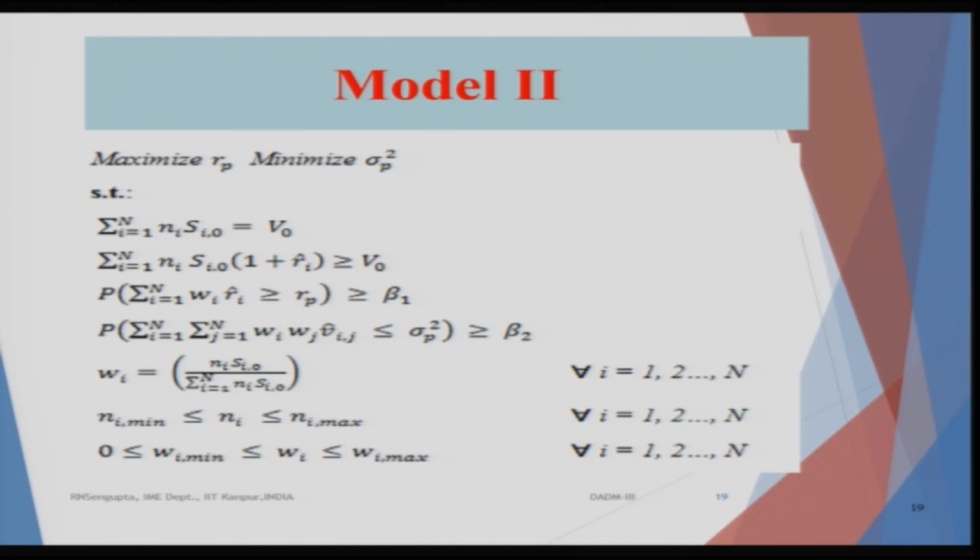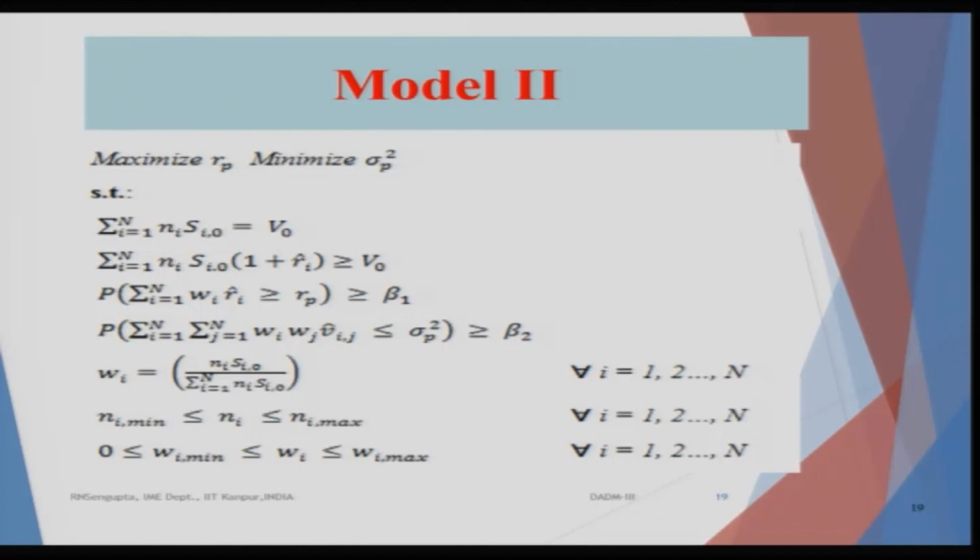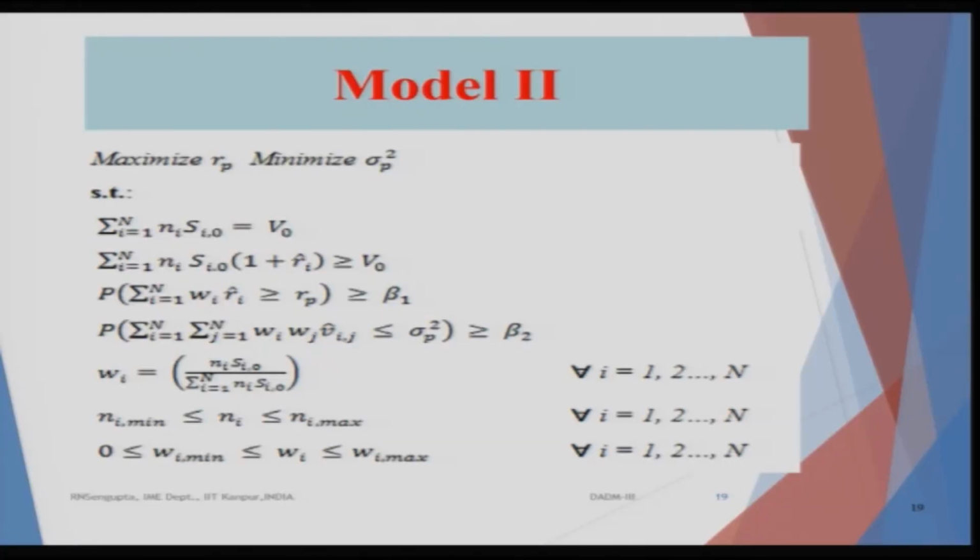The second one is where the initial amount of money which you had in your pocket should increase with an interest rate of Ri, the returns for each and every stock which you have, and the overall summation of the number of stocks which you want to buy multiplied by their corresponding increase in prices should be greater than or equal to V naught. The second and third are corresponding to the first moment and the second moment, which is basically related to the return of the portfolio and the variance of the portfolio, and the beta values, beta 1 and beta 2.